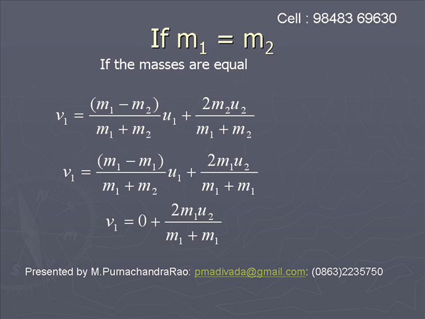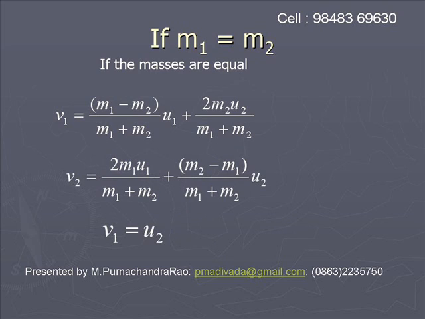2m2 u2 by (m1 plus m2) becomes 2m2 u2 by 2m2, since m1 is equal to m2, hence we will get 2m2 in the denominator also. Then 2m2 gets cancelled, so we will be left with u2. Then v1 is equal to u2.